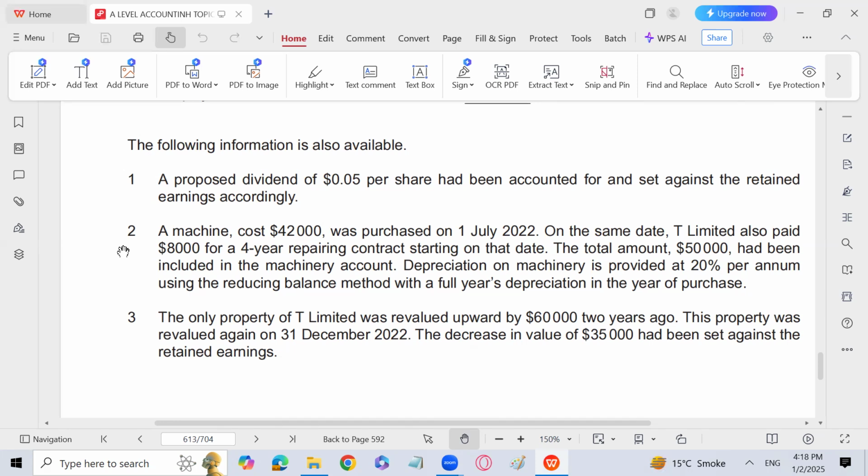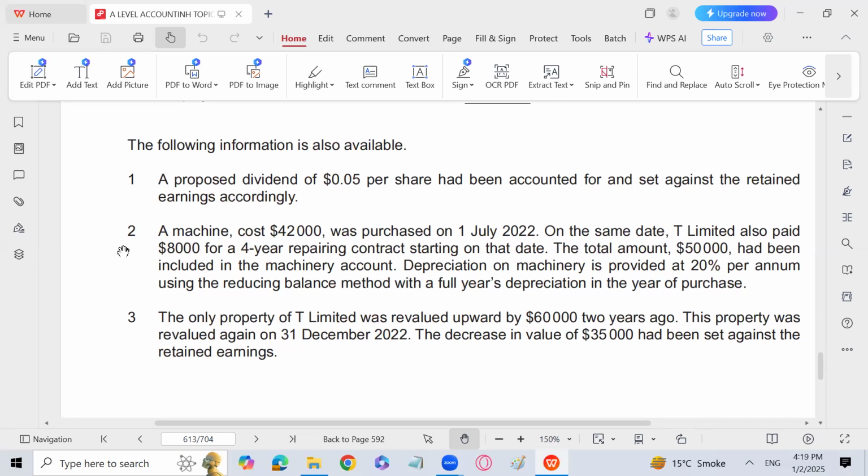But now it is clearly mentioned that the proposed dividend has been accounted for. It means that it had been recorded in the books with both the effects of debit and credit and set against the retained earnings. So proposed dividend, according to IAS 10, is a non-adjusting event. It should not be recorded in the books of accounts unless it is approved by the shareholders in the annual general meeting. It is only declared or recommended by the board of directors, this 0.05 per share dividend, but we have recorded it in the books.